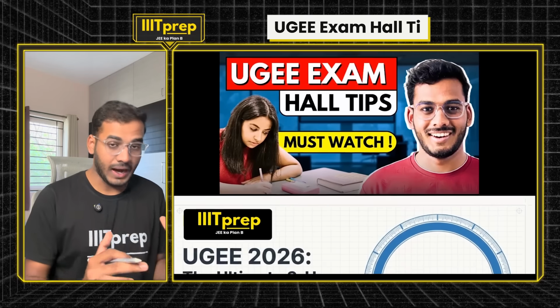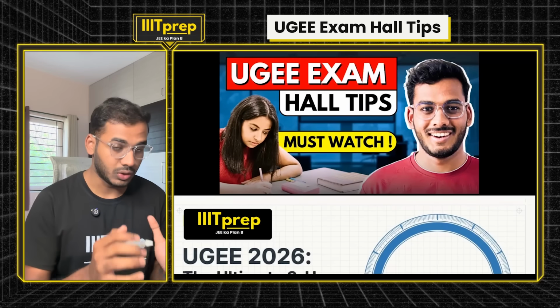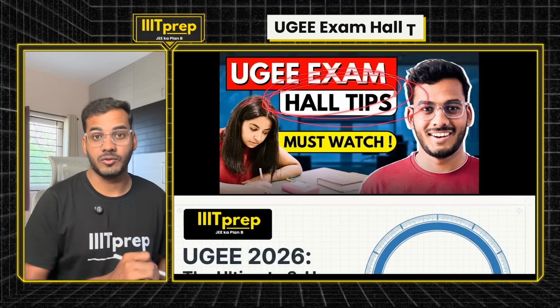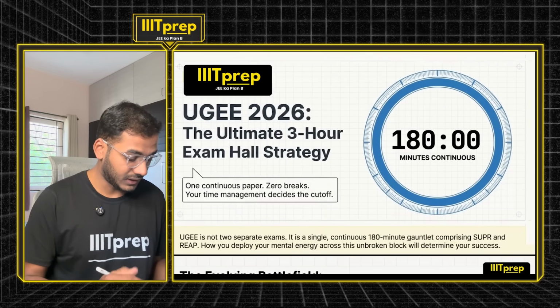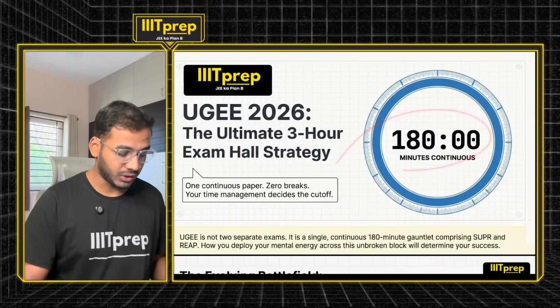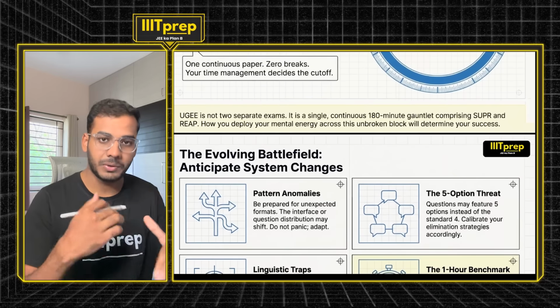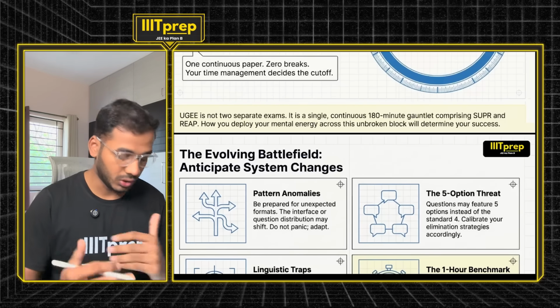Now let's look at the strategy that you will be focusing on during your exam while in the hall. Basic things you might know: it is a 3 hour paper, it has 2 sections, SUPR and REAP. We have repeated it multiple times. Now we will move on to the next things.